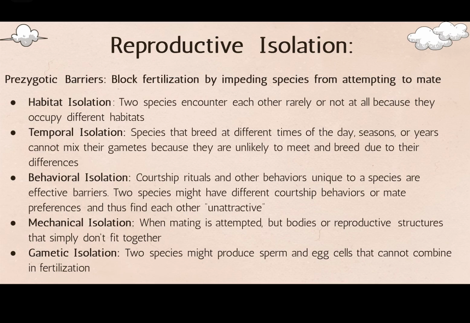Behavioral isolation is courtship rituals and other behaviors unique to a species, and these are usually effective barriers. Two species might have different courtship behaviors or mate preferences and thus find each other unattractive. Mechanical isolation is when mating is attempted, but bodies or reproductive structures simply don't fit together, so mating doesn't occur. Gametic isolation is when two species might produce sperm and egg cells, but they cannot combine in fertilization.